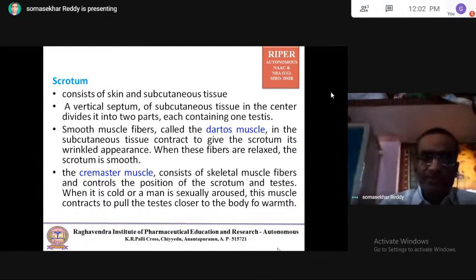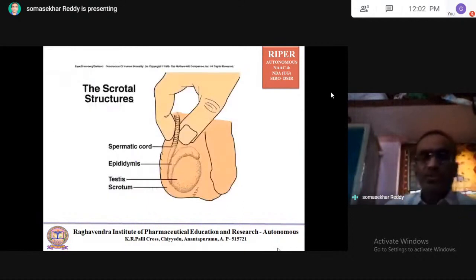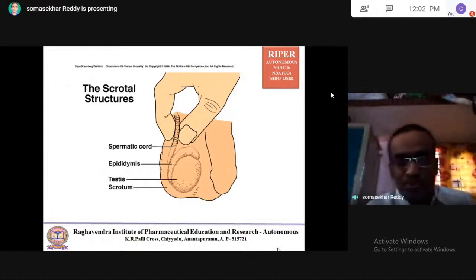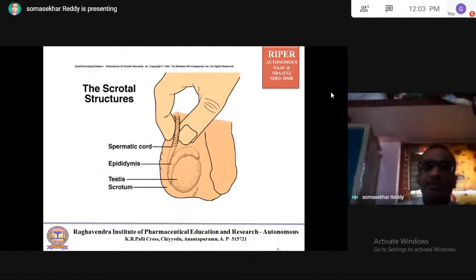You can see the scrotal structures. You can observe the spermatic cord, the epididymis, the testis, and the scrotum. Inside the scrotum there is a testis. The testis has the epididymis outside it. The epididymis is linked with the spermatic cord.